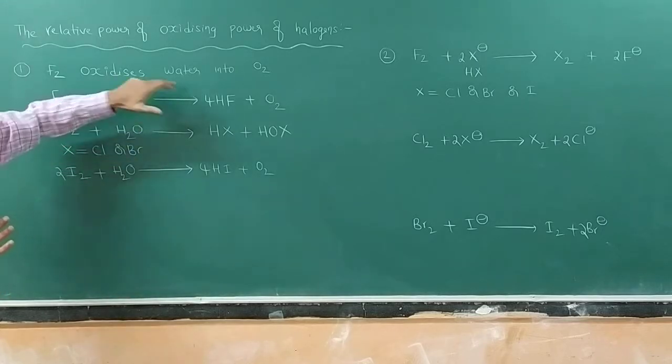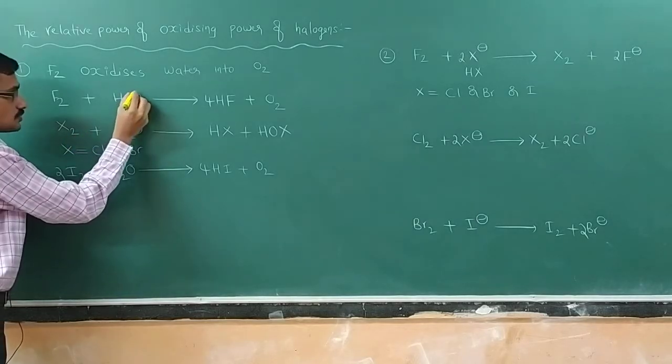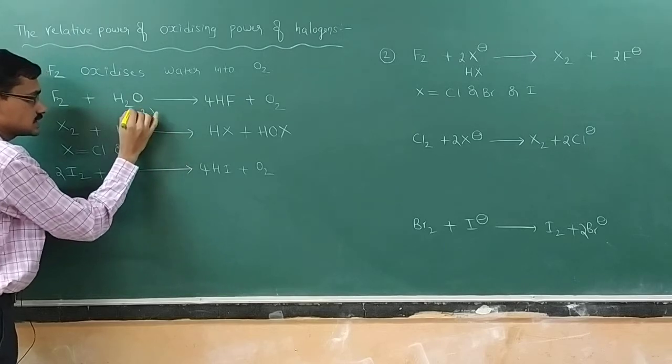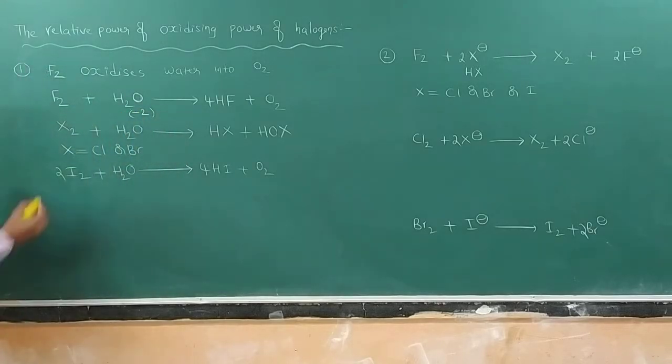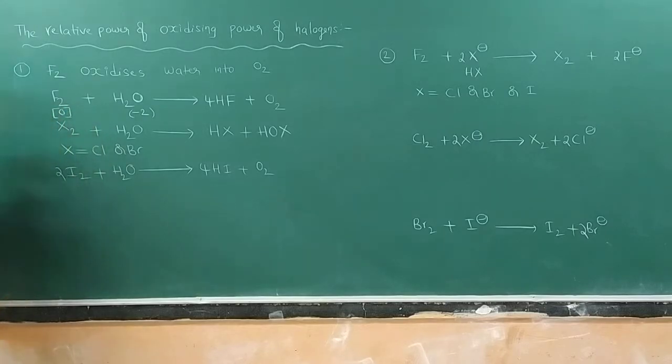I will take fluorine with water. In water, if you observe, oxygen has a -2 oxidation state, whereas fluorine has 0 oxidation state.